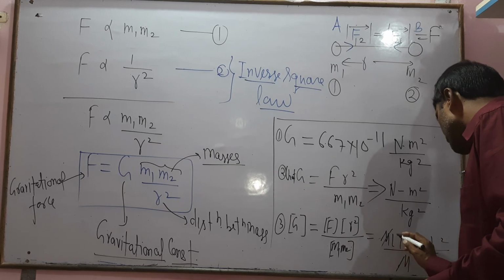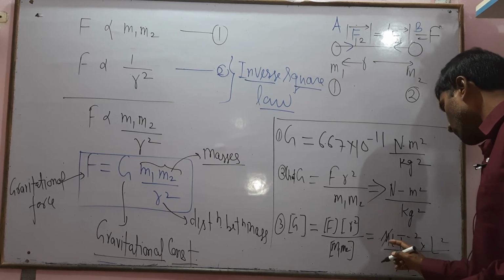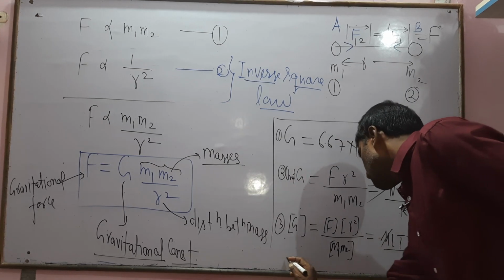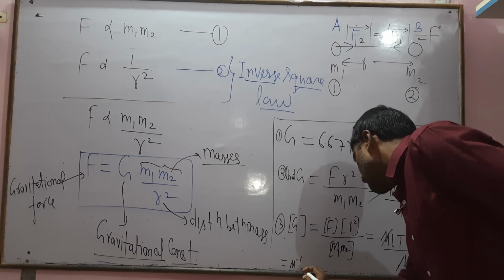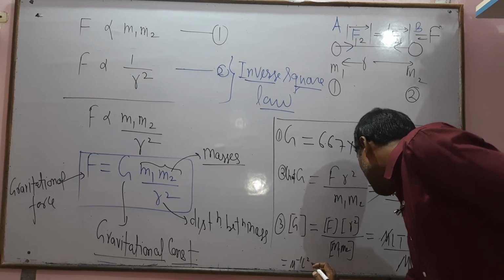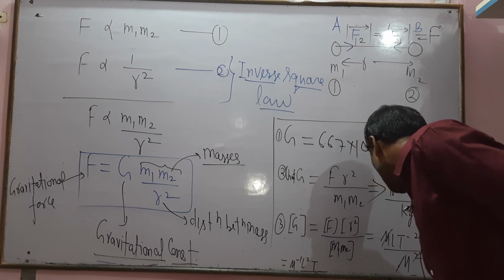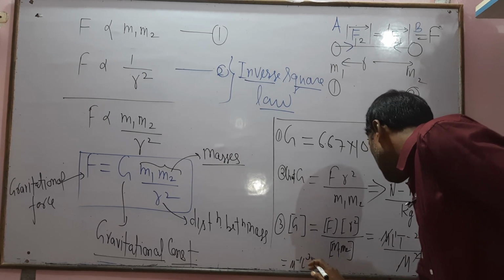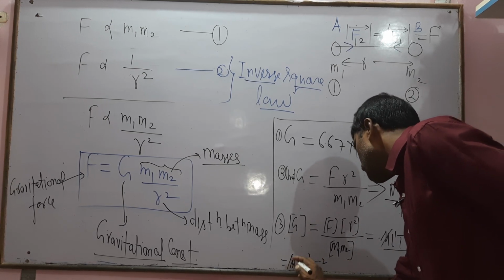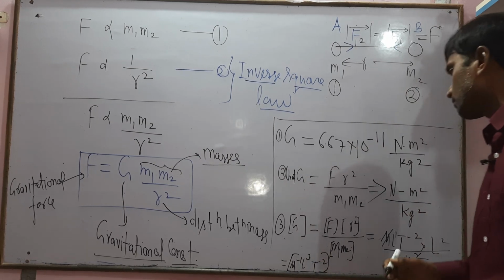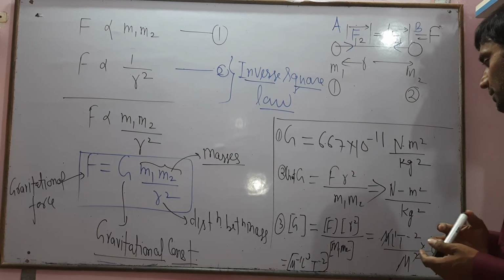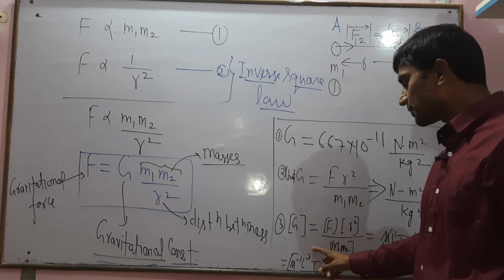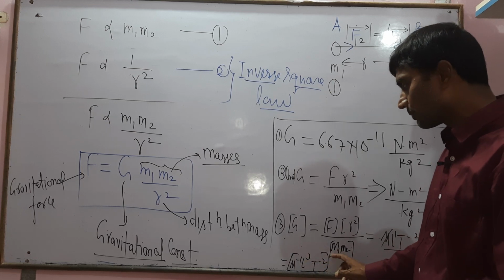So this is M raised to 1, this is M raised to 2, one power will be cancelled out, which implies that the final dimension is M raised to minus 1, L raised to 3, because this is L raised to 1 times L square, and T raised to minus 2. So dimension of G equals M raised to minus 1, L raised to 3, T raised to minus 2. This is the dimension of the universal constant.